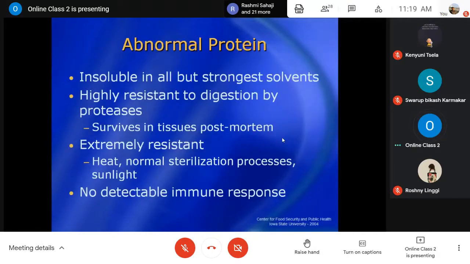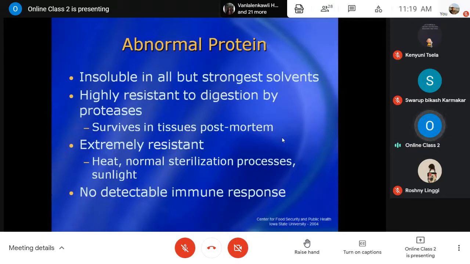As I have already mentioned, the normal cellular protein PrPC is easily digested by the protease enzymes, whereas the abnormal one cannot be. It is insoluble even in the strongest solvents and highly resistant to digestion by proteases.